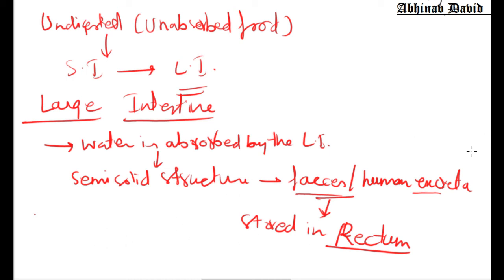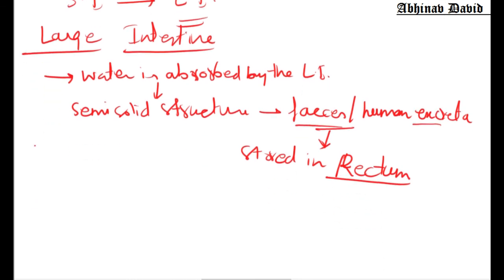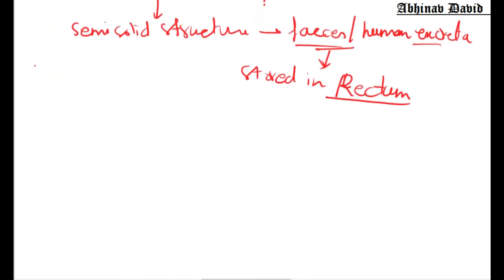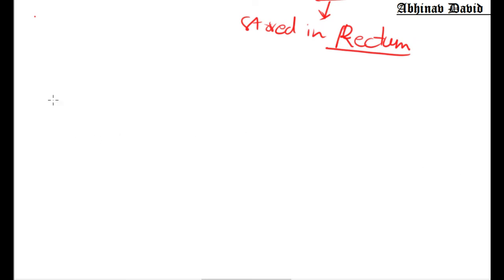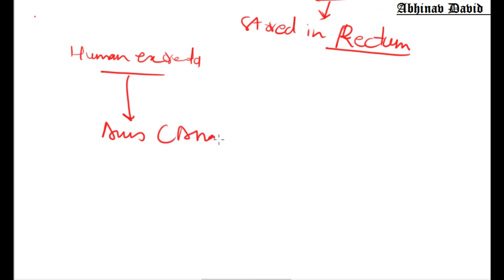And then when the rectum is full, then what happens? Through the peristaltic movements, the feces, human excreta, is moved out of the anus through the anal sphincter, out of the body.